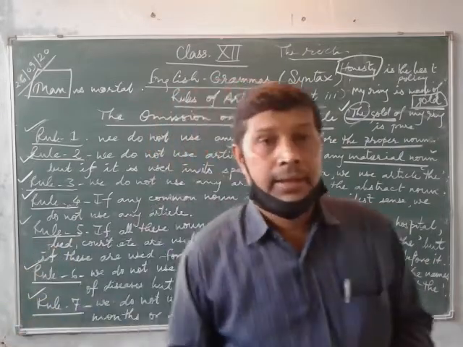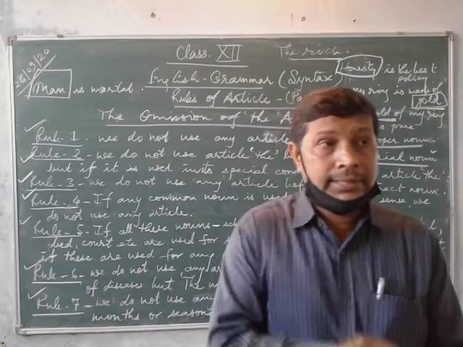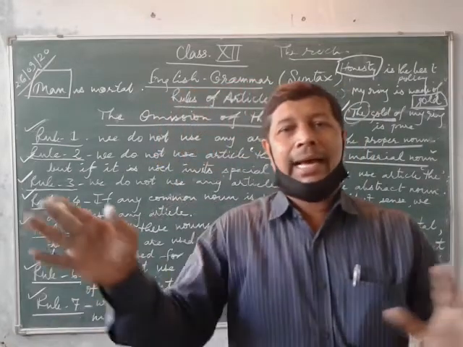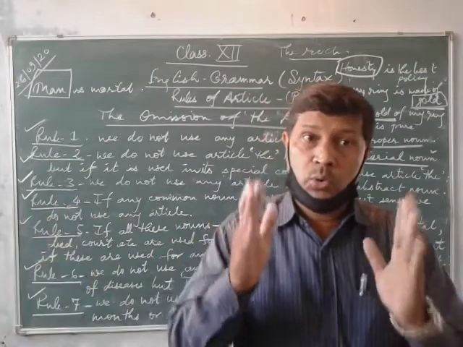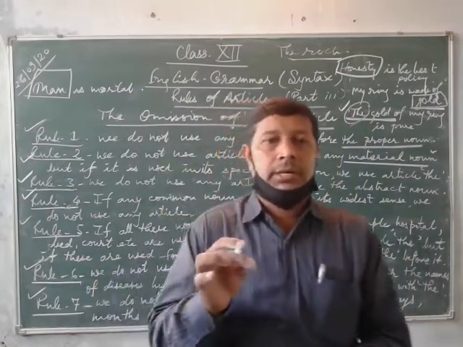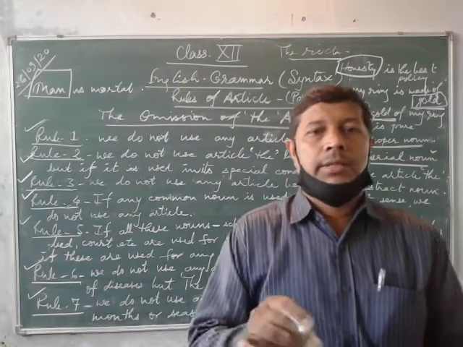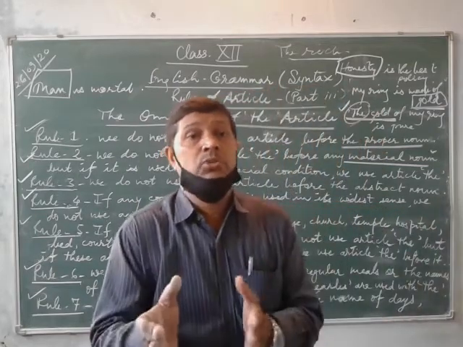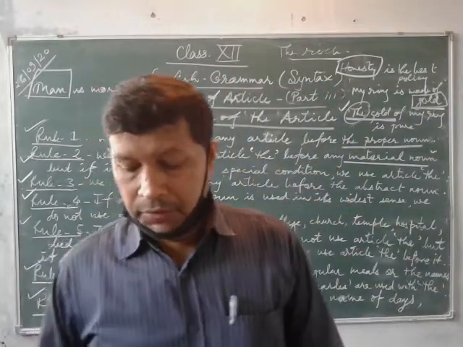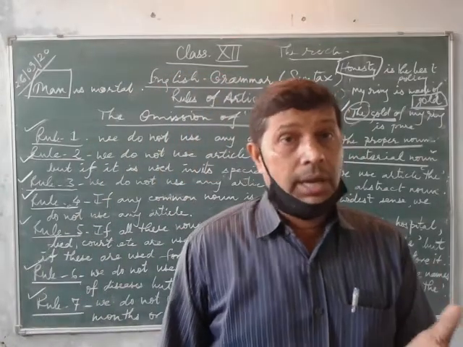Sunday is a holiday, not the Sunday is a holiday. That is wrong. You can use the name of a particular season, day or month without any article.